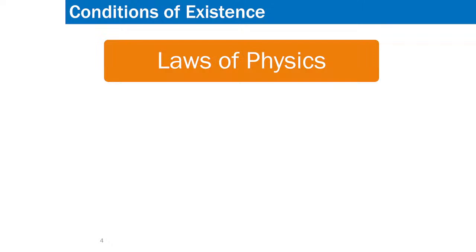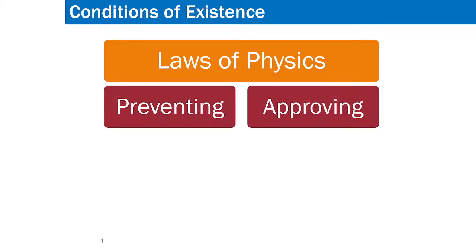The next question is, is there any condition in physics according to which both permittivity and permeability can be negative? Is it possible as per physics? So look at whether this is possible as per the laws of physics. Either the laws of physics prevent both of them being negative, or they approve it.